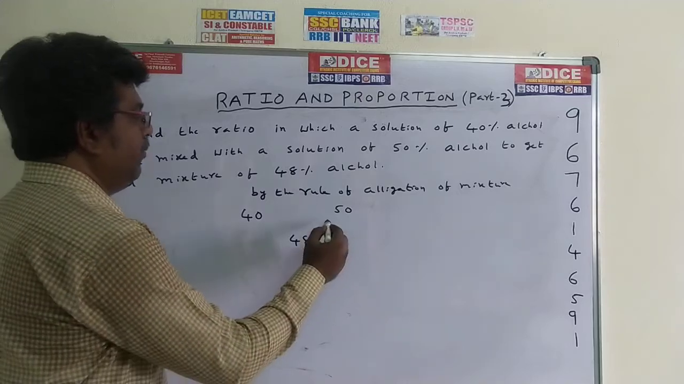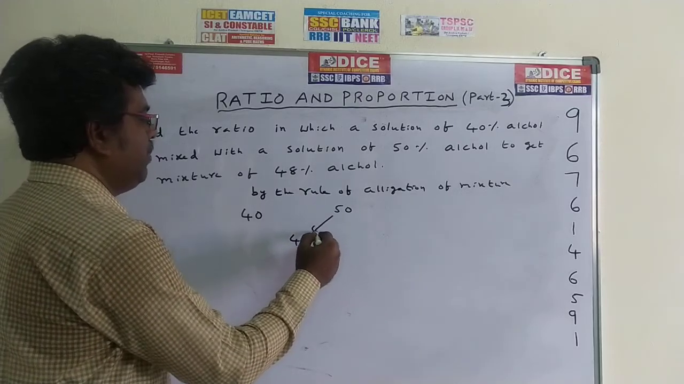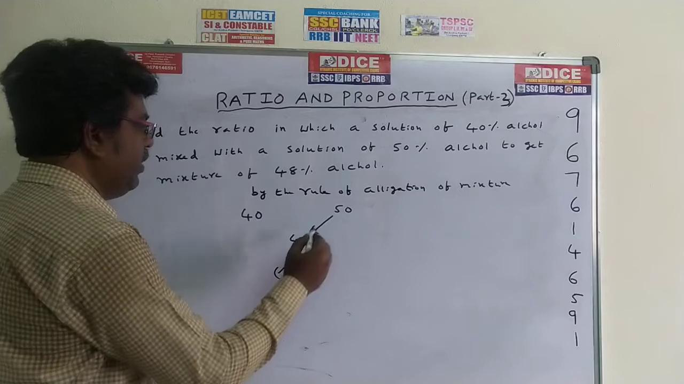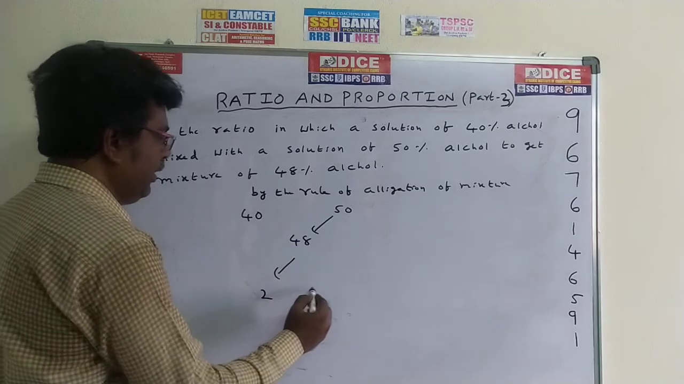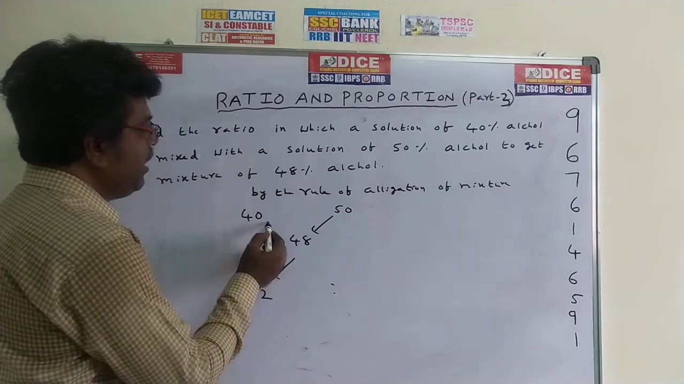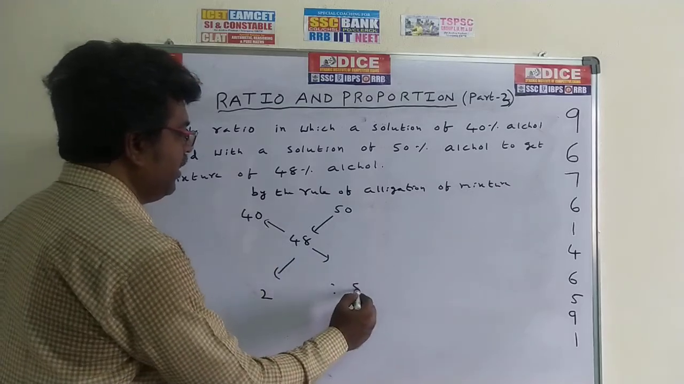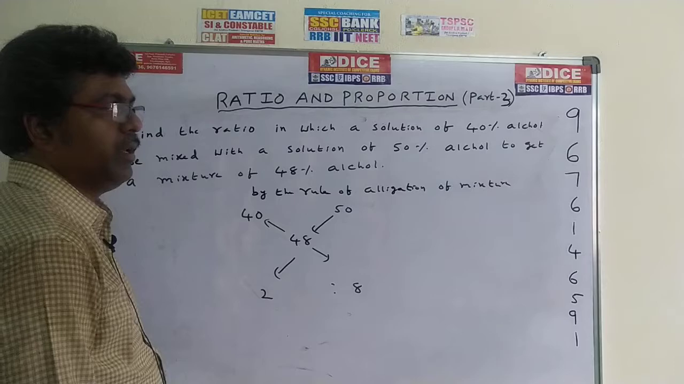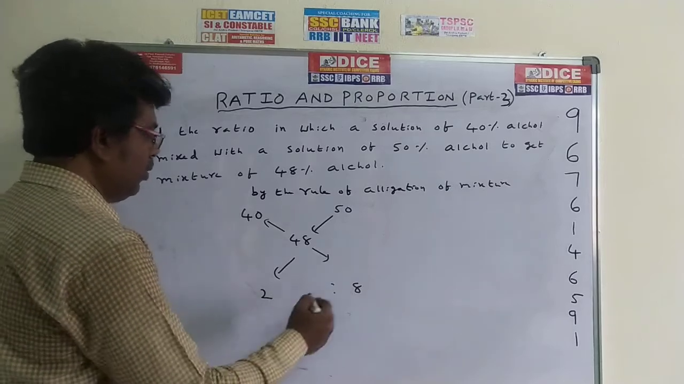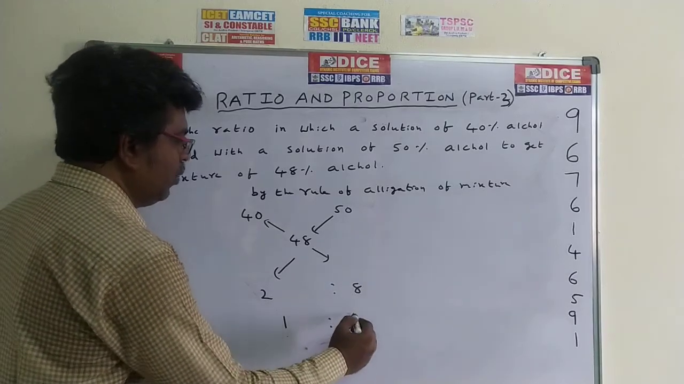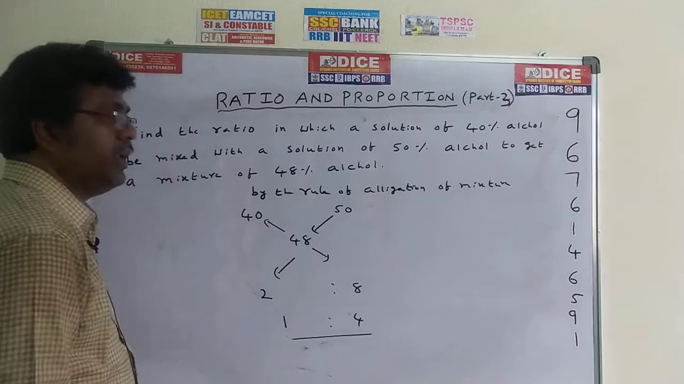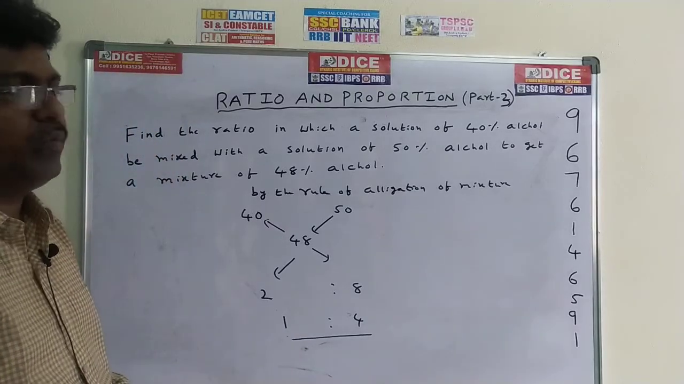Now write down big number minus small number. Big number is 50 minus 48, the value is 2. Here also big number minus small number: 48 minus 40, the value is 8. So 2 is to 8 is the answer. You can cancel with 2: 2 1s are 2, 2 4s are 8. So 1 is to 4 is the required answer.